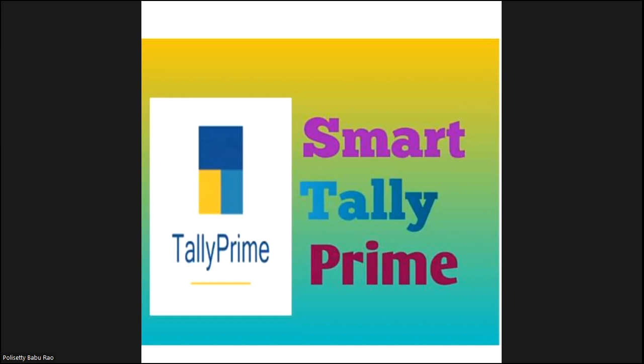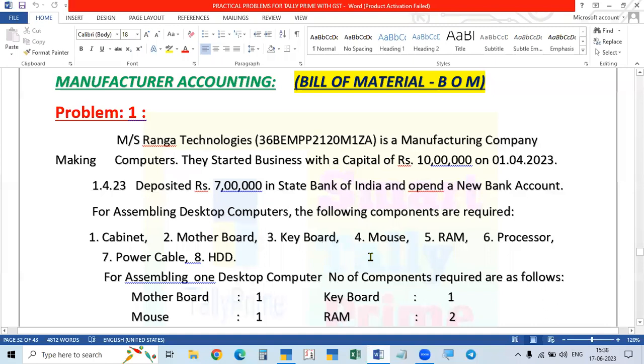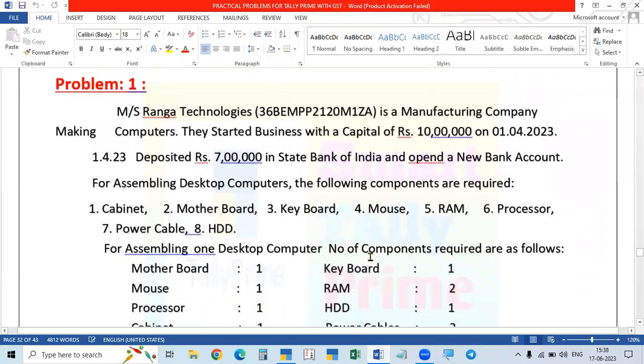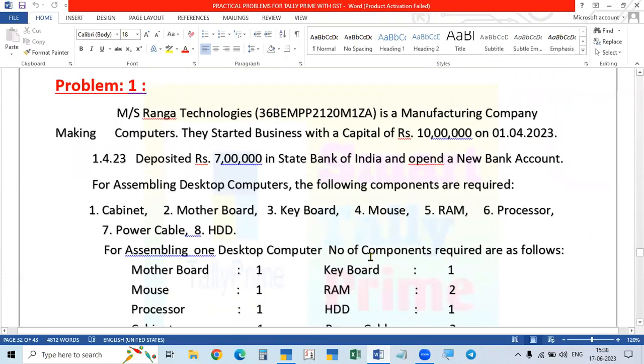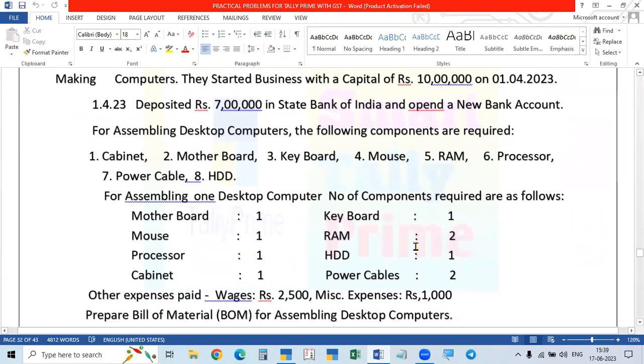Now we will enter today's subject topic. Today, our topic is a continuation of the last class. We are doing the bill of material and manufacturing accounting. In the last class, in the first problem, we completed up to preparing the bill of material.